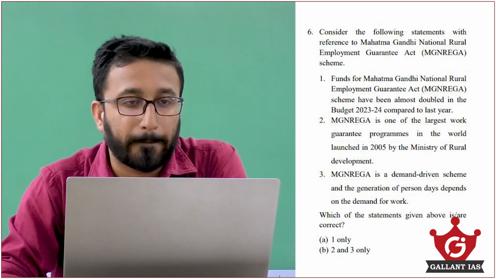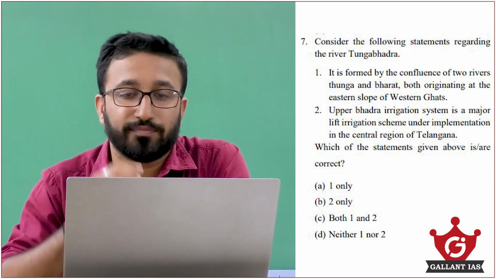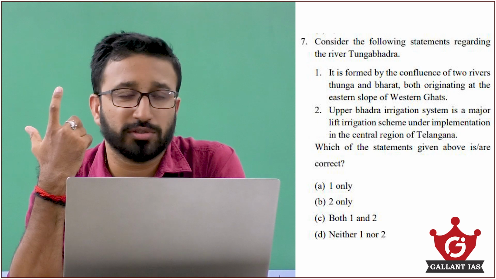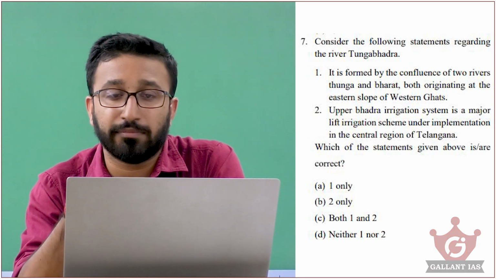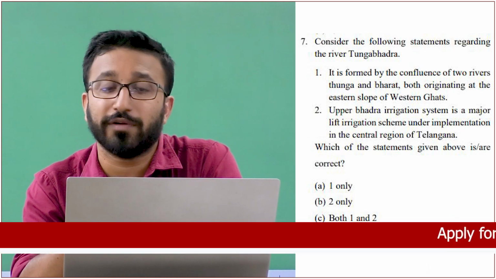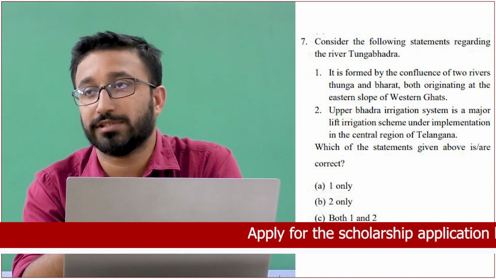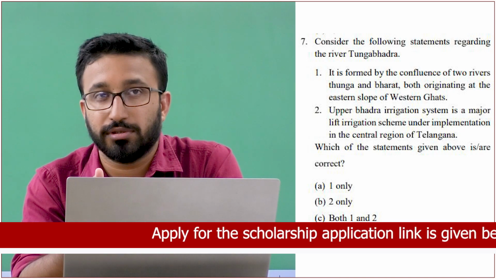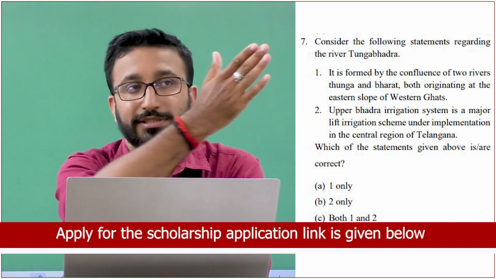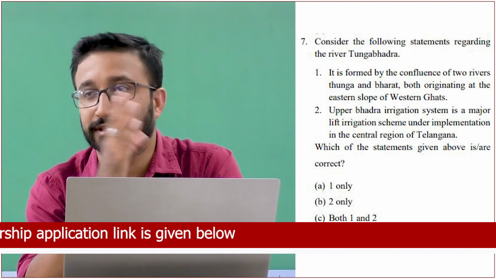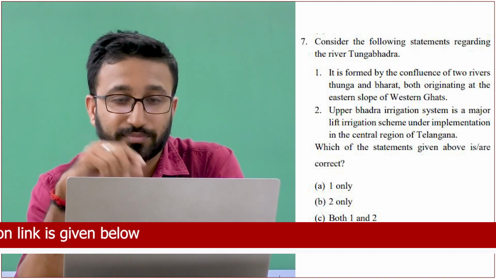Cool. Coming to the 7th question, a statement regarding the river Tungabhadra. That is also easily eliminatable. First statement: it is formed by the confluence of two rivers, Tunga and Bhadra, both originating at the eastern slope of the Western Ghats. Tungabhadra flows from the Western Ghats to the eastern coast, so it should rise from the western slope.